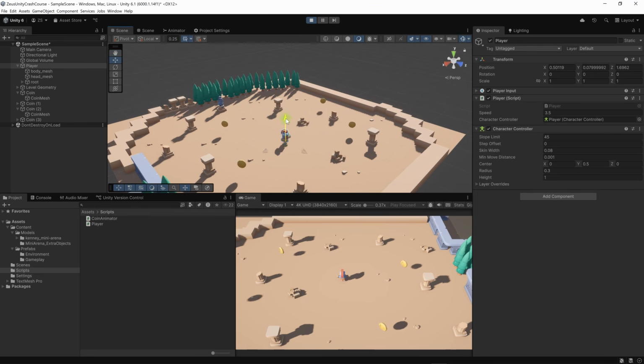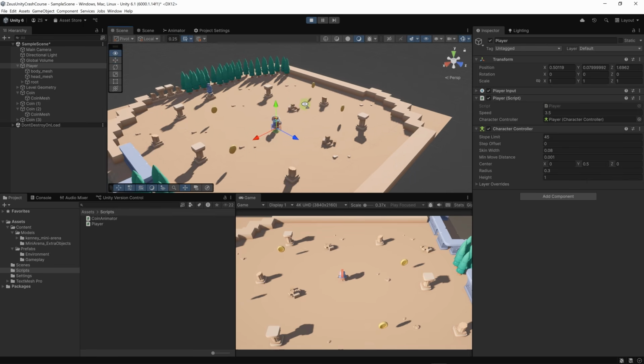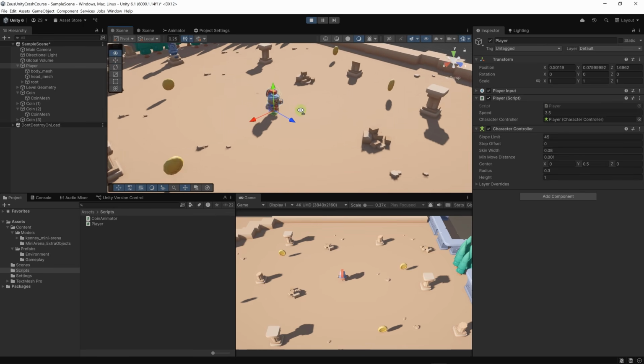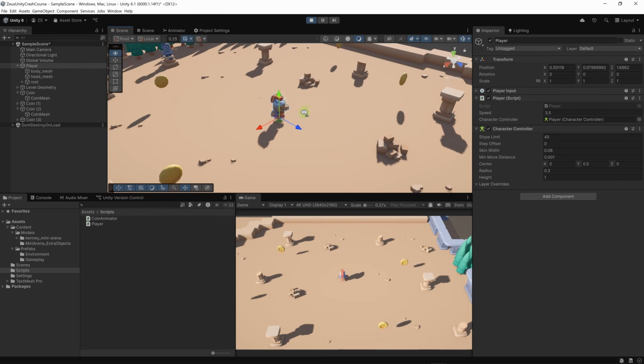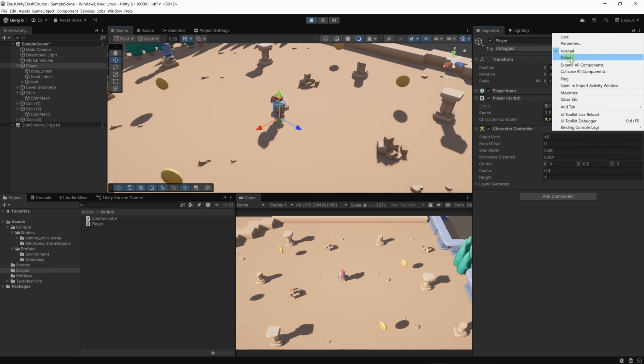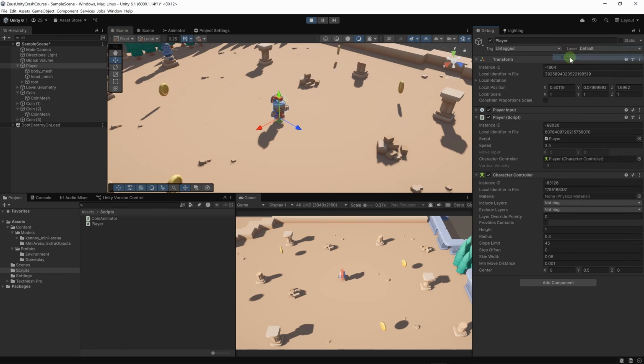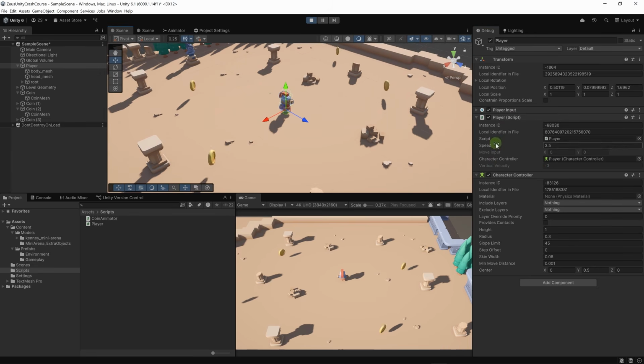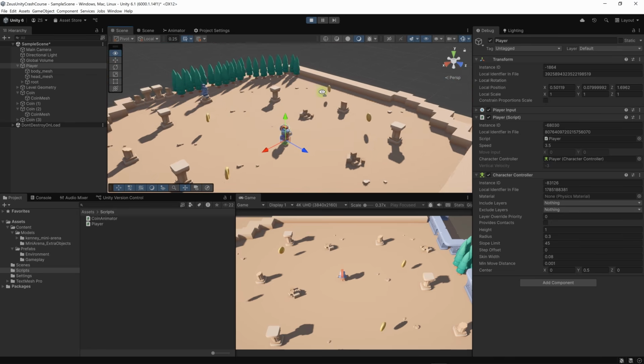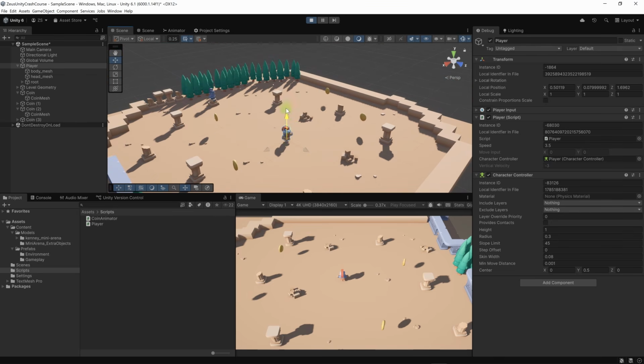Okay, when we move the character up, the character falls down again to the ground. Now, in order to view the vertical velocity, we can actually see the values of private fields. Let's click here on the 3 dots and enable debugging on the inspector. And now on our player script, we can see the vertical velocity. As long as we are grounded, it's kept at -3. And if we are above the ground, you can see that it's accumulating some values.